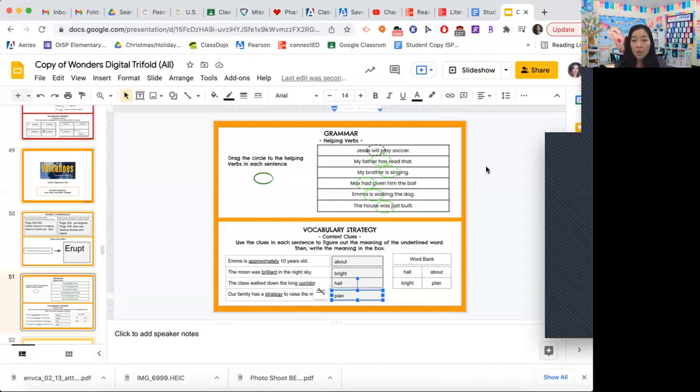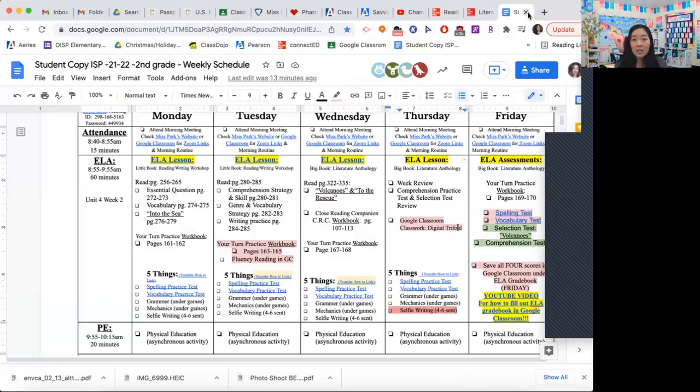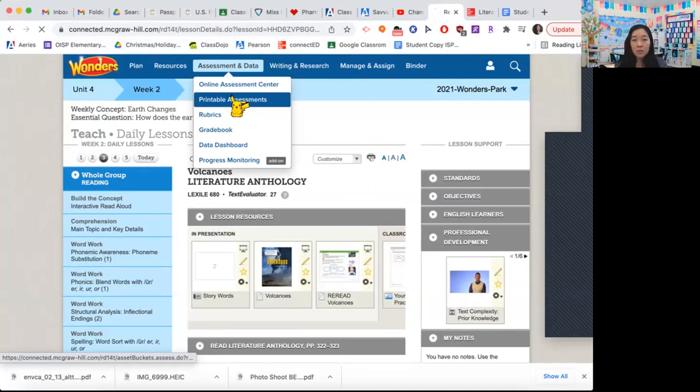Okay, so if you did not finish, no worries. Just make sure you click out of this box. If you don't click out of this box, the last one, and it's still blue, then it's not going to save your work. I just put all the answers again in the chat. So make sure you get that done. What I'm going to do right now is exit out of this and move on to our selection and our comprehension assessments.